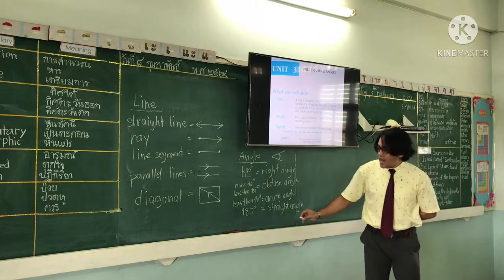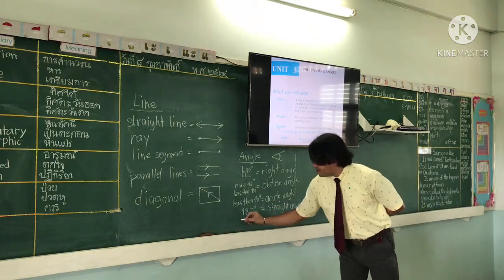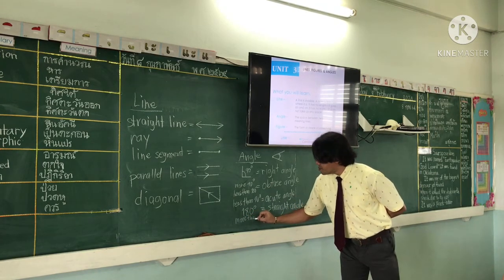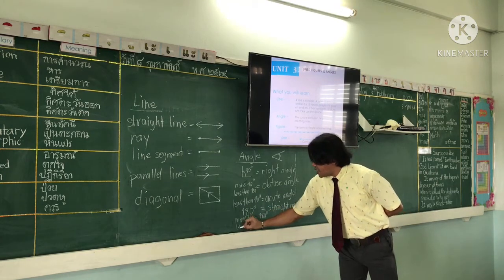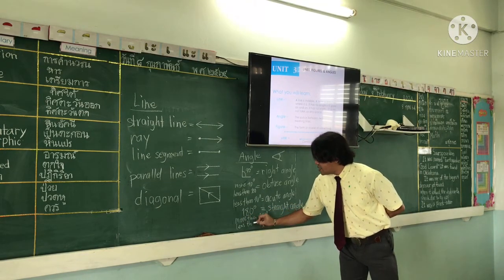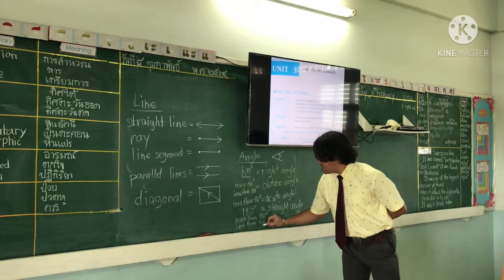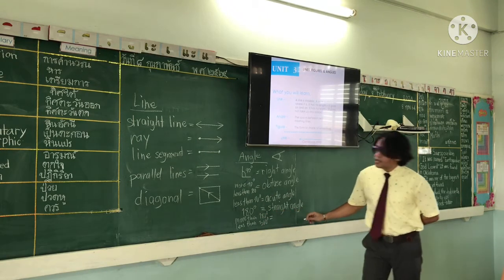Now, how about an angle of more than 180 degrees but less than 360 degrees?